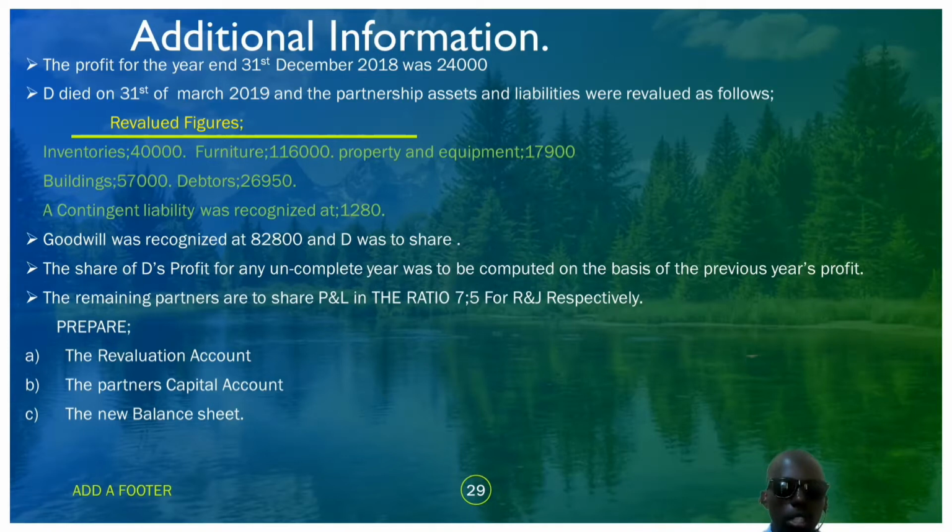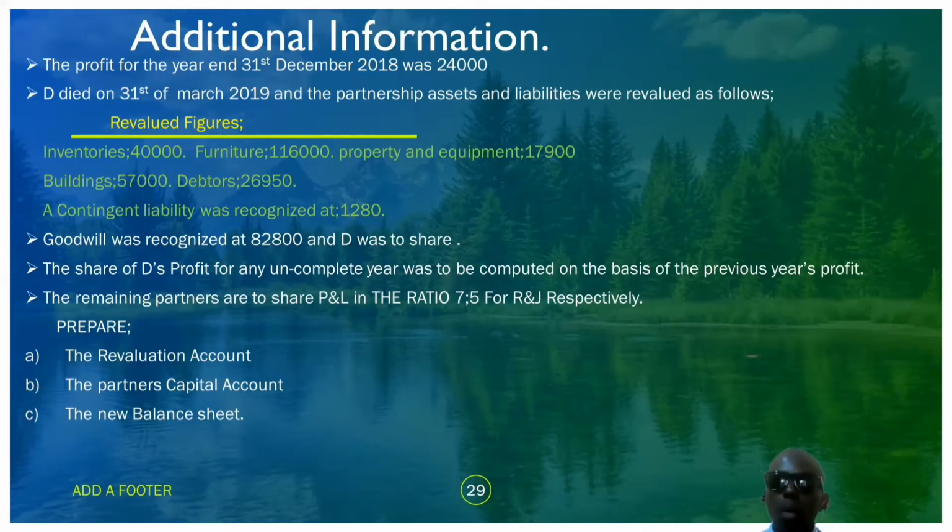We have inventories 40,000, furniture, I think it should be not 116,000 but 11,600, property and equipment 17,900, buildings 57,000, debtors 26,950. A contingent liability was recognized at 1,280. Another thing is that goodwill was recognized at 2,800 and D was to share.